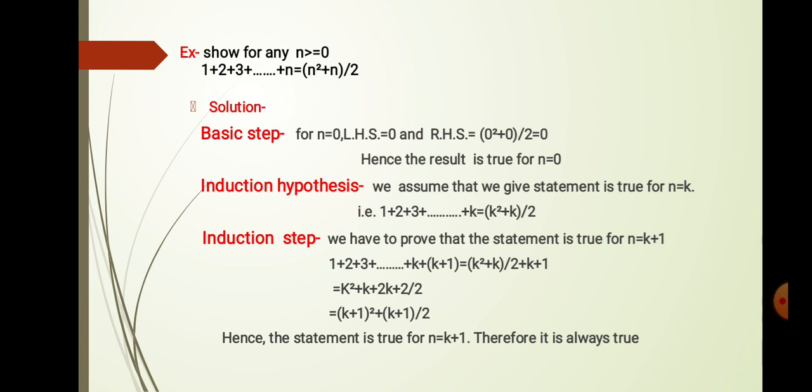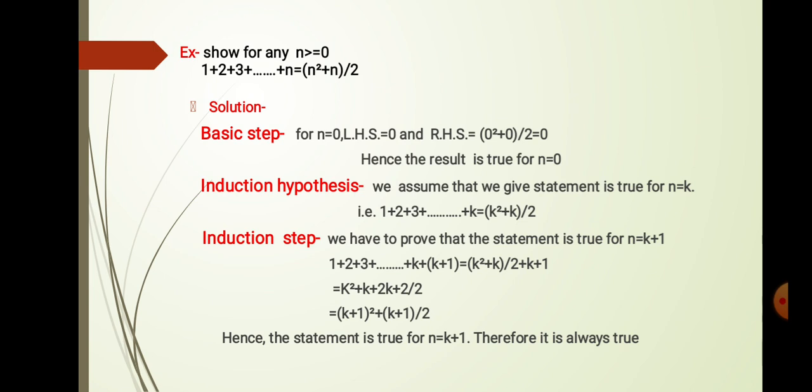In the first basis step, for n equal to 0, LHS is equal to 0 and RHS is equal to 0 square plus 0 divided by 2. Now we get RHS as n square plus n divided by 2. Therefore we get 0 square plus 0 divided by 2, which is obviously 0. Hence the result is true for n equal to 0. We proved the first step, the basis step of mathematical induction.